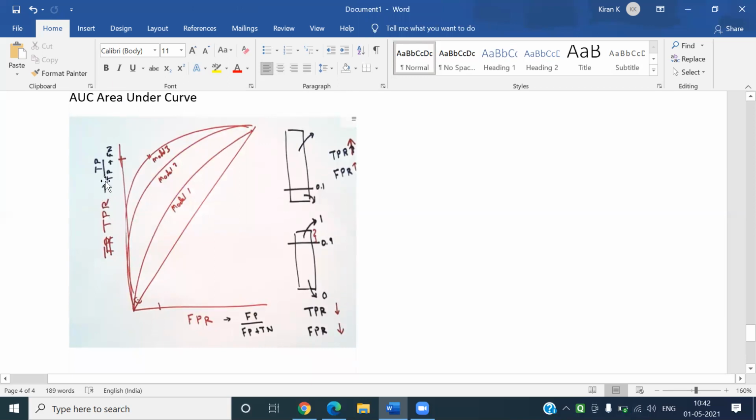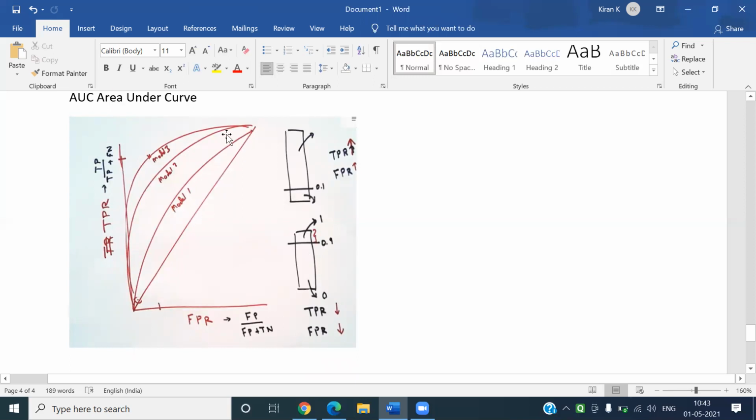TPR is TP by TP plus FN. FPR is FP by FP plus TN. If the threshold is very low, our TPR and FPR both will be high. And if the threshold is very high, our TPR and FPR will be very low.